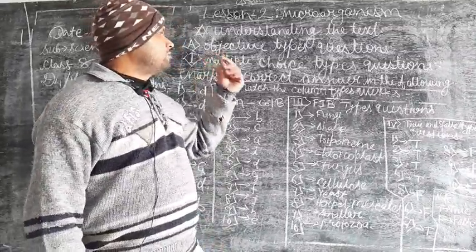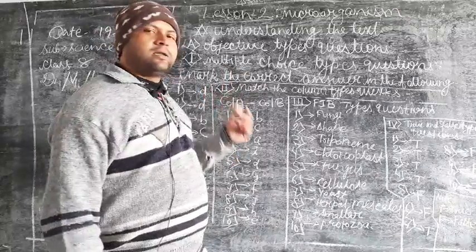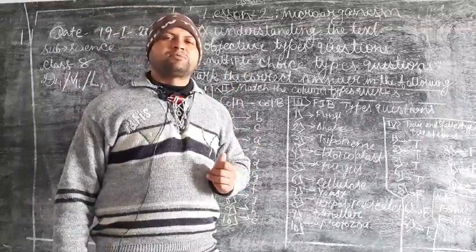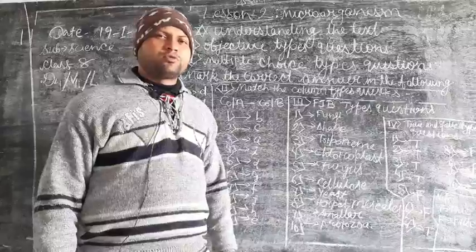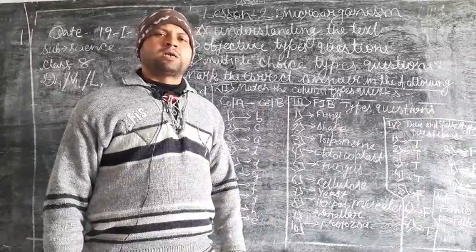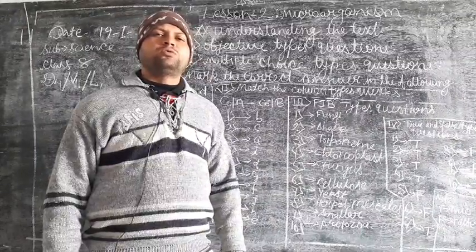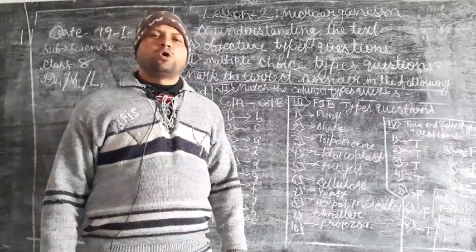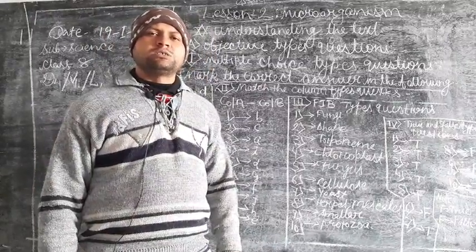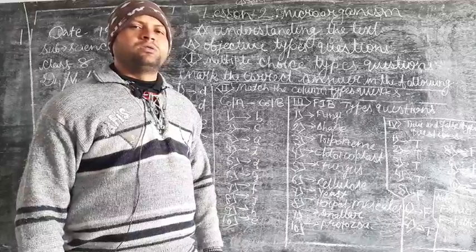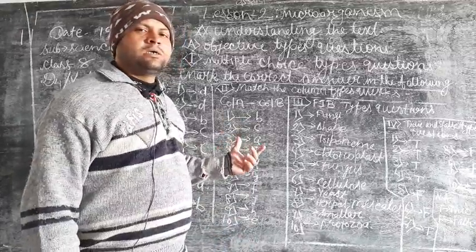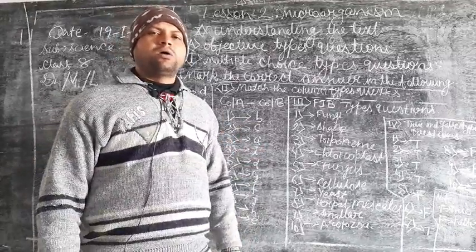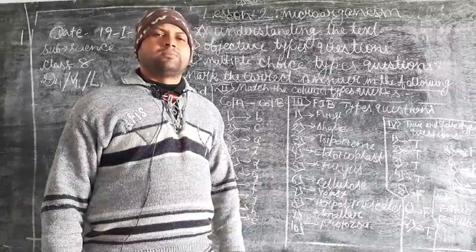Here the objective type questions and fill in the blanks type questions, match the following type questions and true false type questions I am going to solve. So please, if you solved all these questions, then try to match with these answers. And now I am going to start the video.